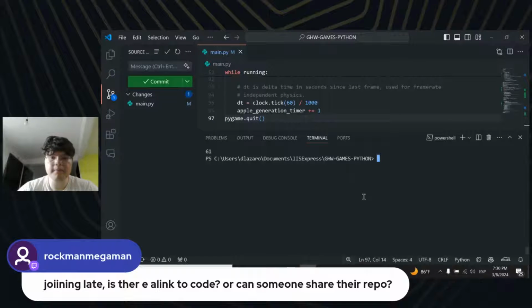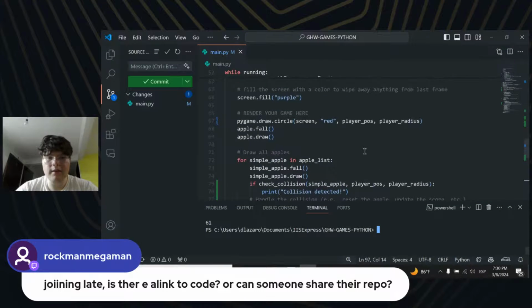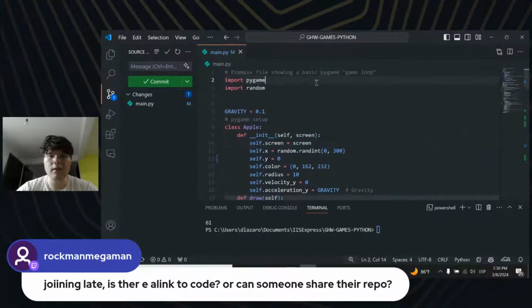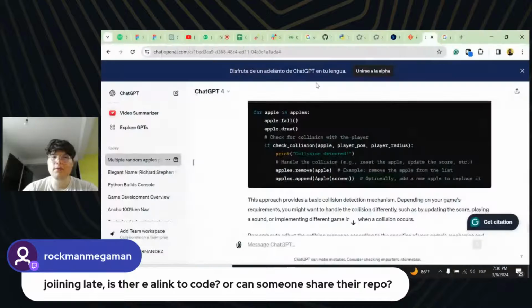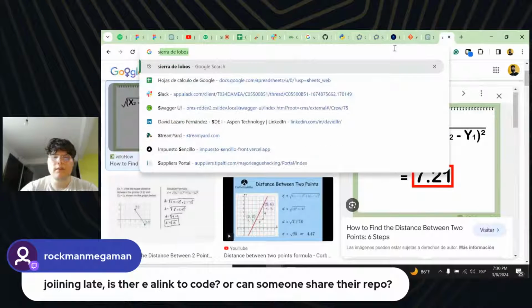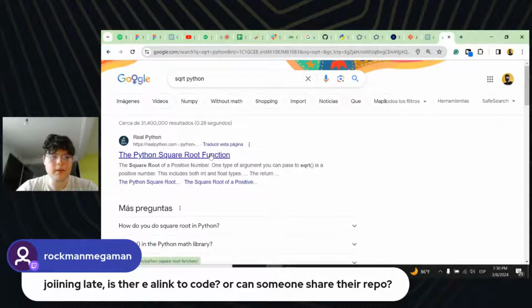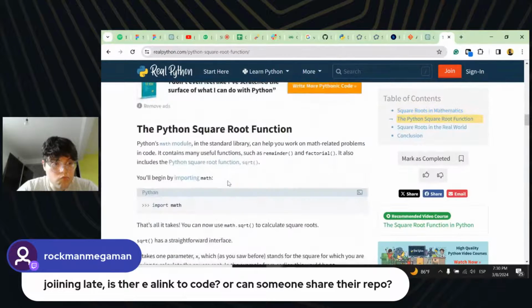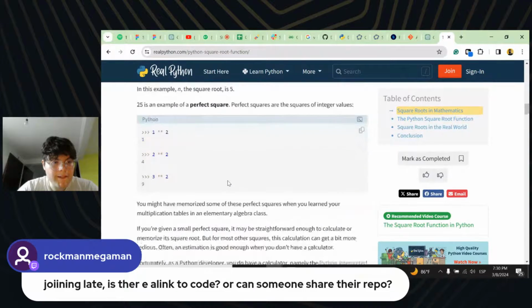So let's see why we are not detecting that. I'm guessing that the math function that ChatGPT gave to us is not working. Do we have something like a square root function on Python? Is it math.sqrt or was that JavaScript?